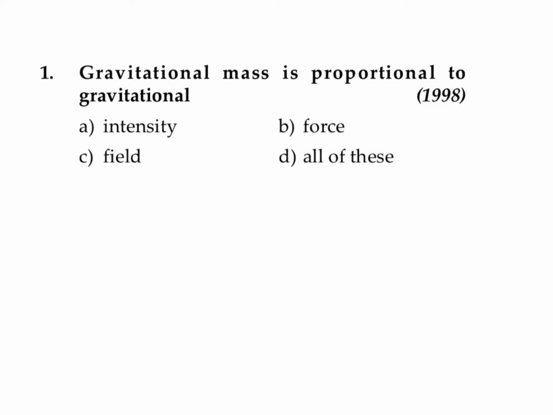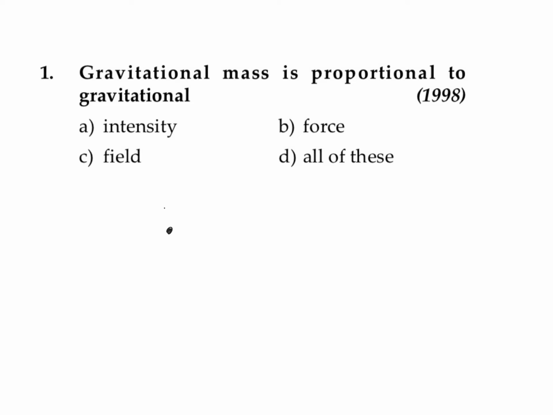Gravitational mass is proportional to gravitational force. So just try to understand what exactly this question is trying to ask. There are basically two types of masses. One is known as inertial mass, another one is known as gravitational mass.